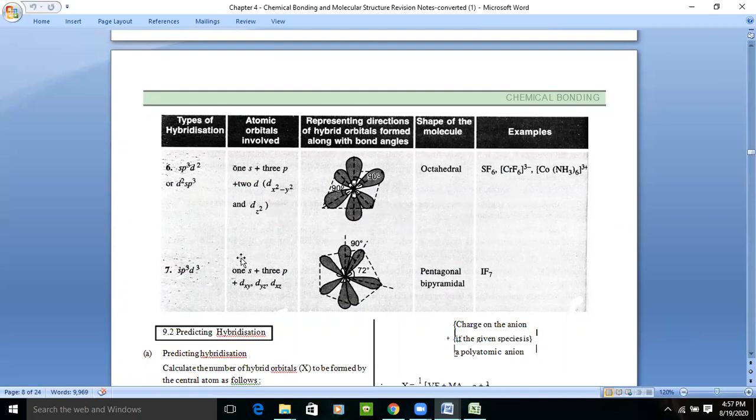If we talk about sp3d3, sp3 and d3, in that 1s, 3p and 3d are taking part in bond formation, and these 3d are dxy, dyz and dzx, and the shape will be pentagonal bipyramidal, example IF7, right?